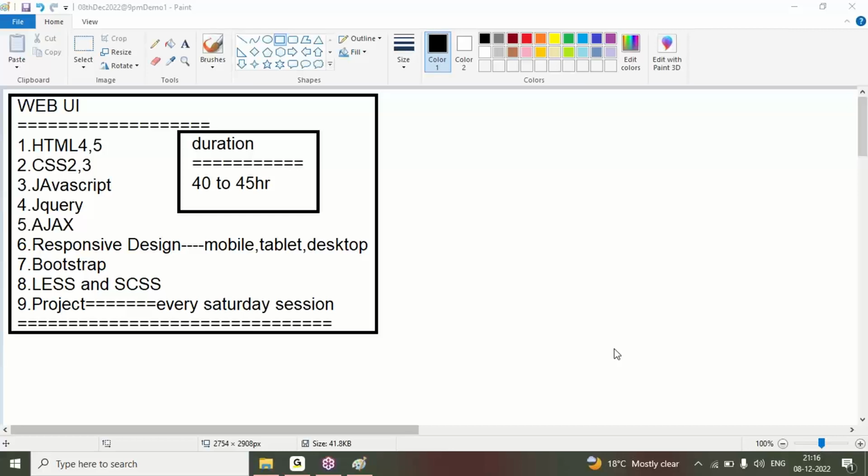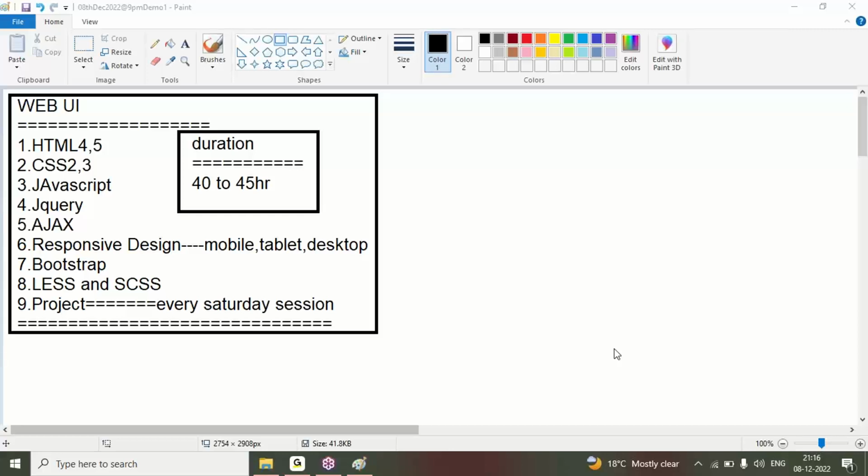What all things are involved in that? For each topic, I'll show one or two examples from my previous batches. I'll show you how the output will come. What will be the coding line? No problem, don't follow that coding line, but understand the output.